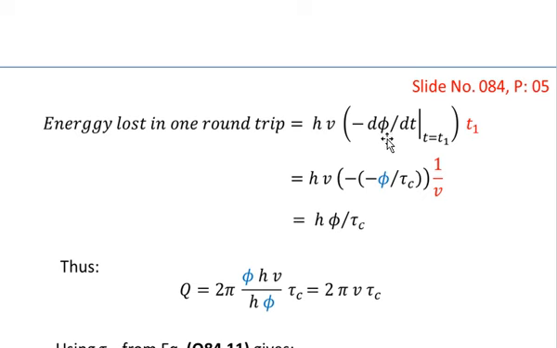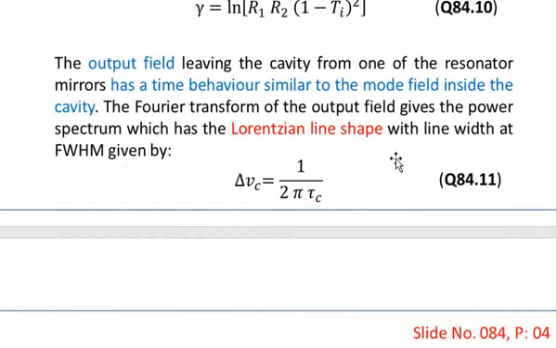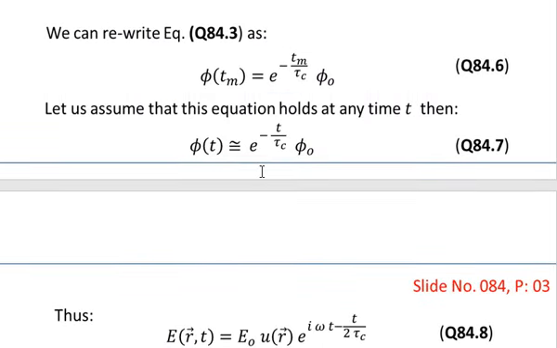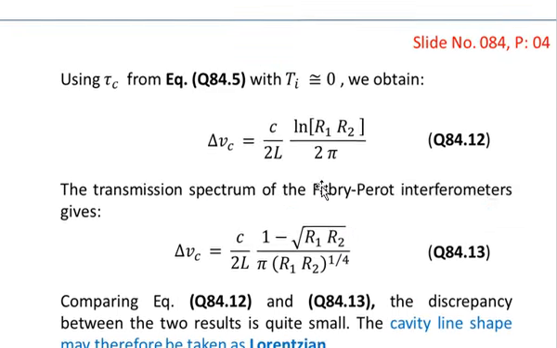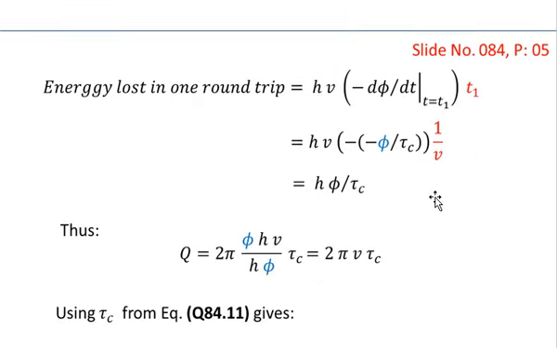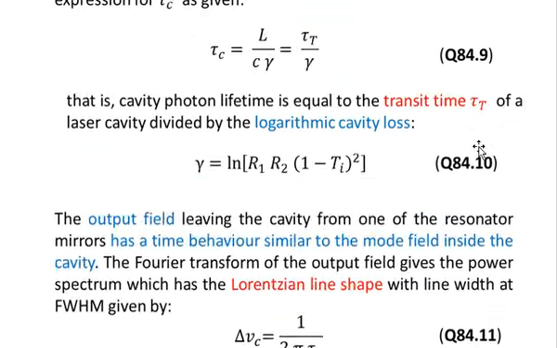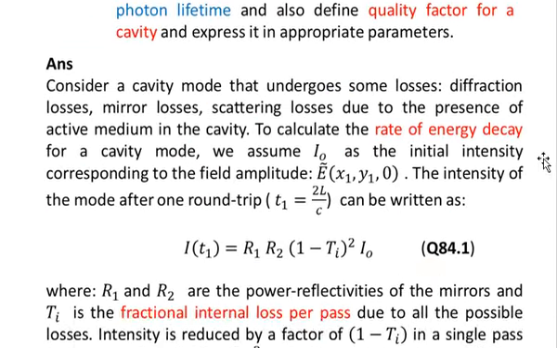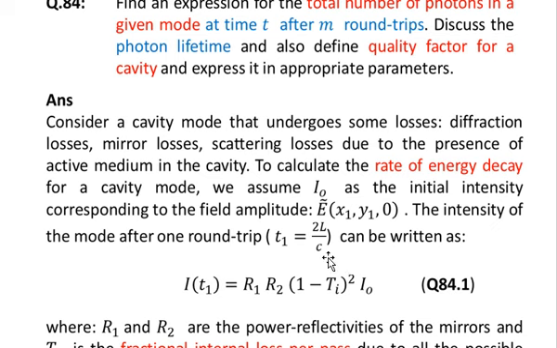So you can take the derivative of phi with the time t and then evaluate. For example, you can use equation number 7, take the time derivative d phi over dt, evaluate it at time t equal to t1, and then multiply that expression with the time t1. You will get this expression. You can introduce t1, which I have defined earlier, and which is very simple: t1 is equal to 2L over c.